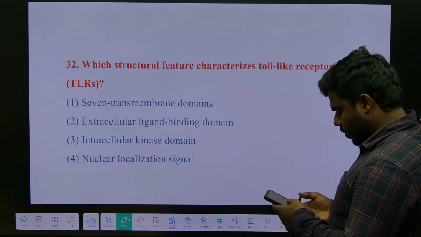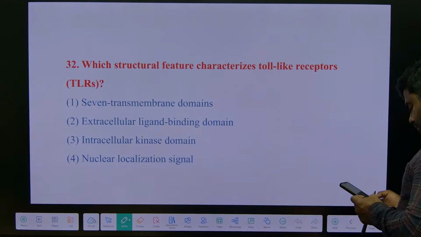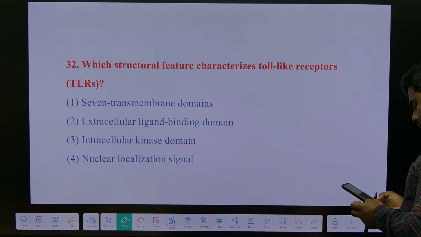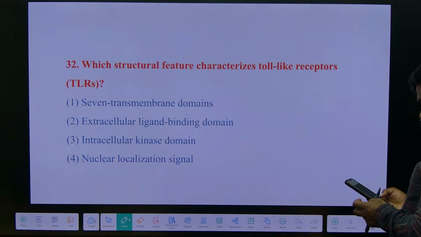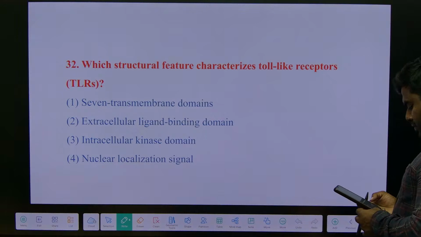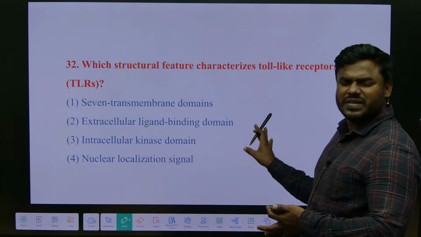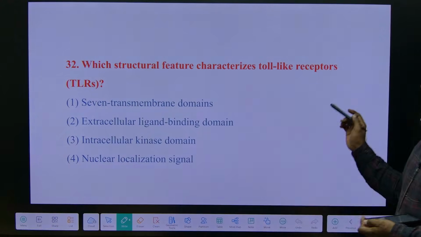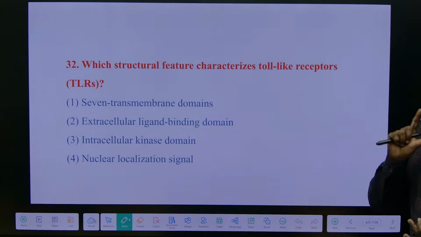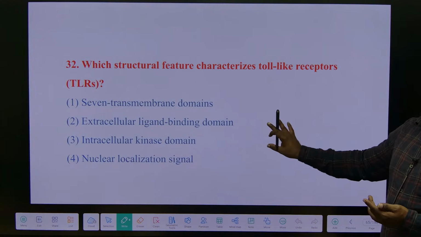TLR receptors, very common. Remember, TLRs are not at all GPCRs, and they resemble, I am using the word resemble, enzyme linked receptors, but they are not enzyme linked receptors either.